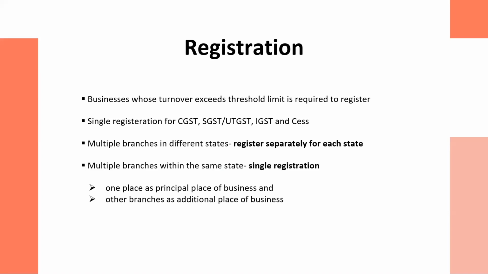However, if you have a business which has multiple branches within the same state, then only a single registration is required. In that case, you need to mention the number of branches in the same state, and you have to further mention among those branches. Let's say you have 7 branches in Delhi only. Among those 7 branches, you have to decide one place as the principal place of business. You have to declare any one place as principal place of business, and other places will be known as additional places of business.